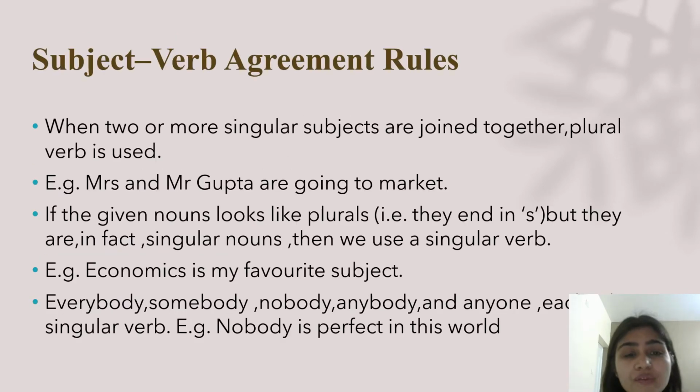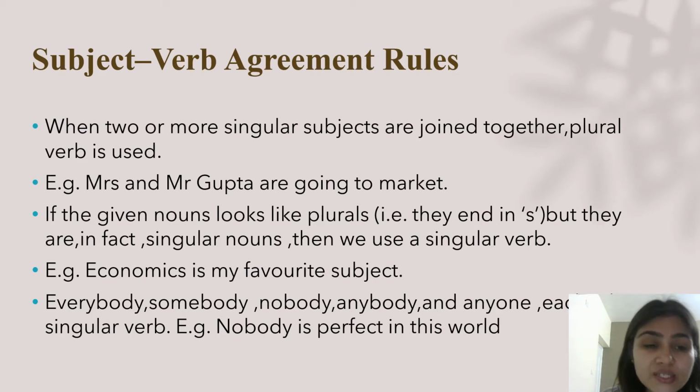Here we are told that when two or more singular subjects are joined together, a plural verb is used. So whenever you have two or more singular subjects joined together, then we use a plural verb. For example, Mrs. and Mr. Gupta are going to market. It's never "is going to market", but "are going to market".